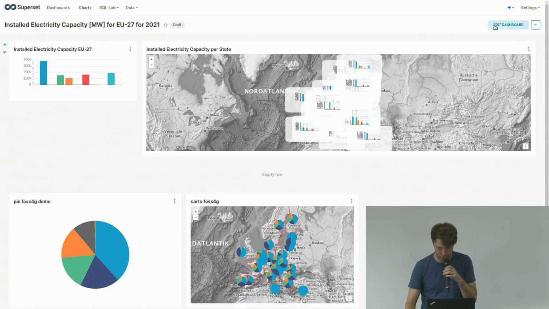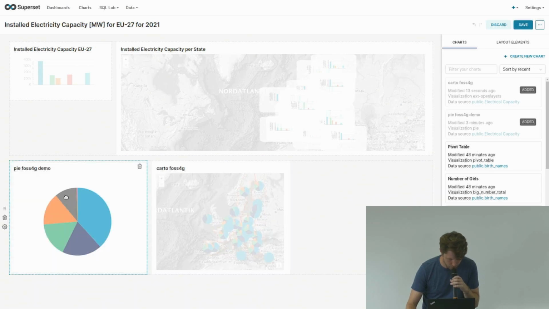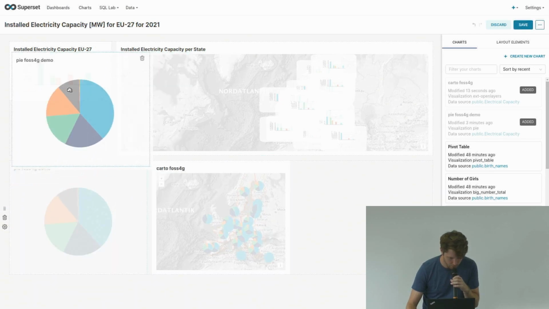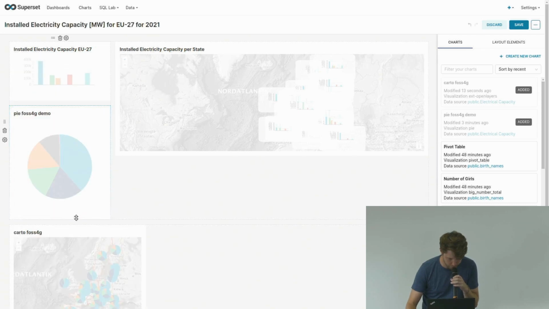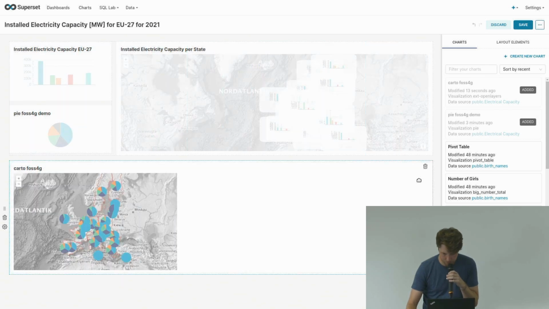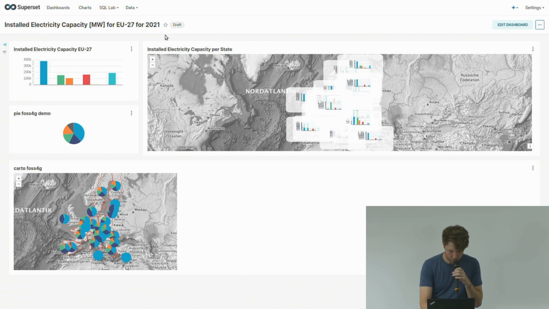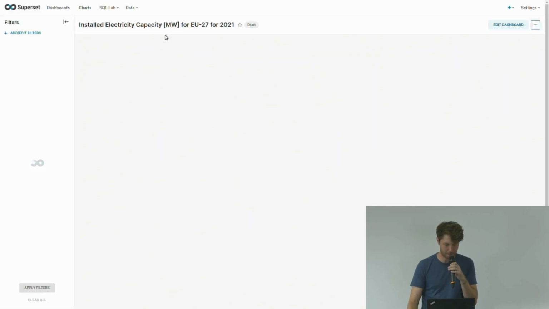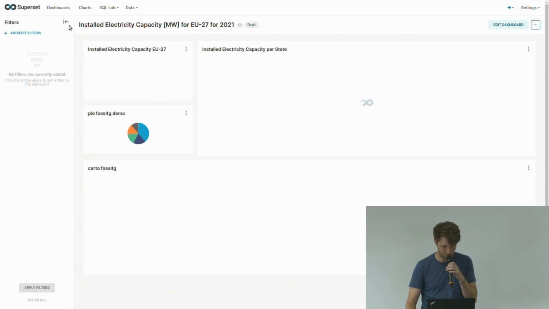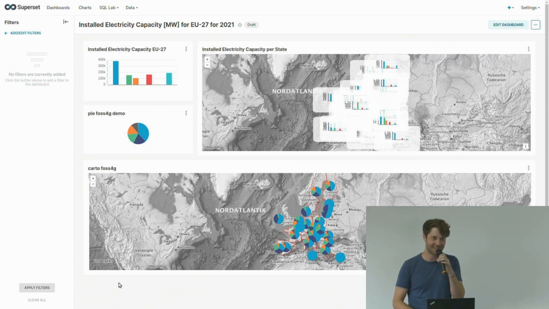And now you can see the chart here, so I can edit the dashboard, remove this row, add this chart somewhere here to the left, make it a little smaller, and resize this chart over here. Then I can save it, and if I refresh the page, right now I have to wait a little because it's running on my local setup, which is sometimes not the fastest. But now you can see I have an additional map here.